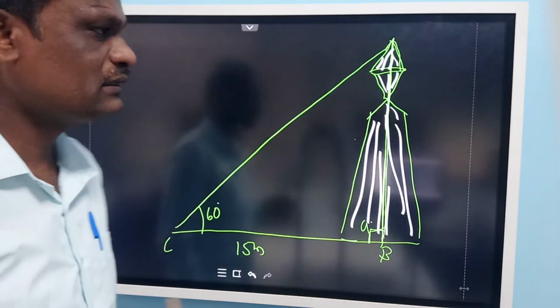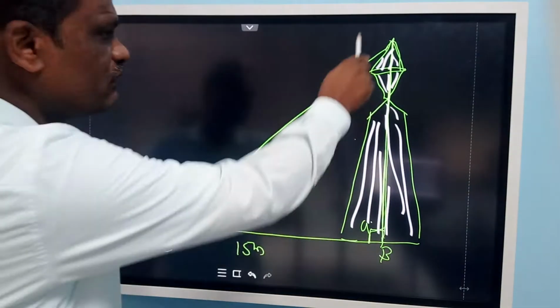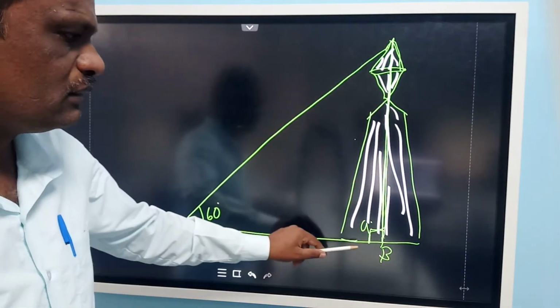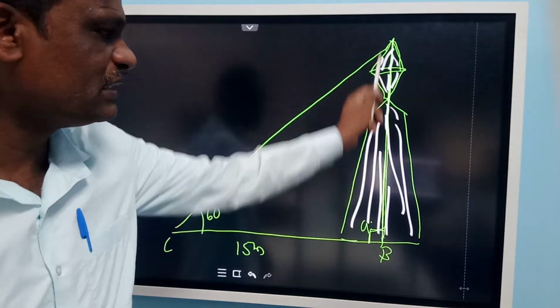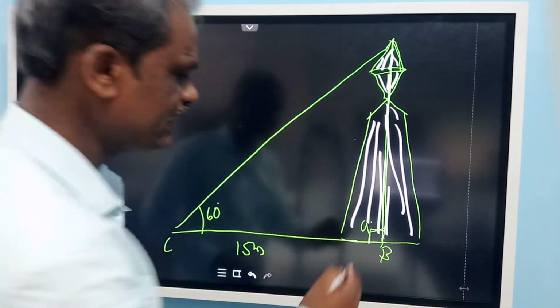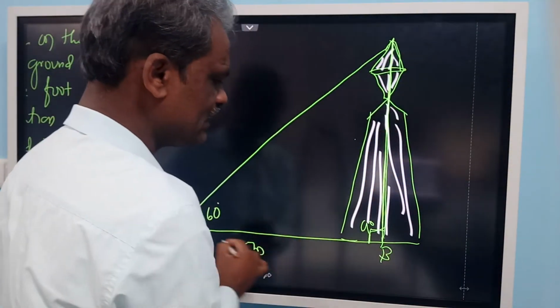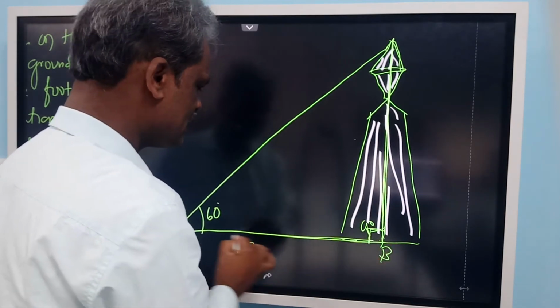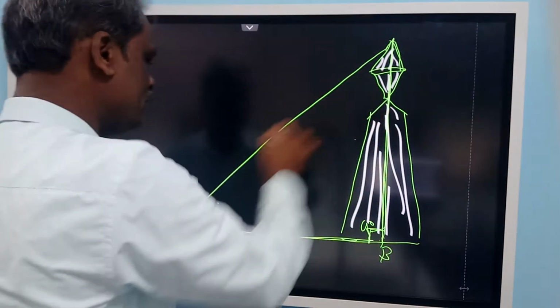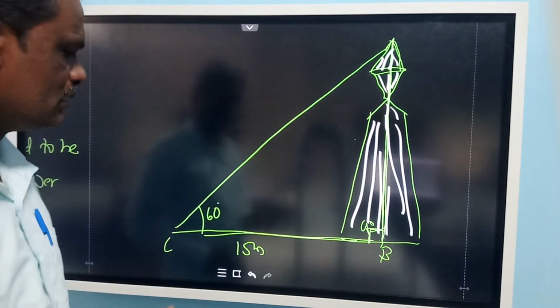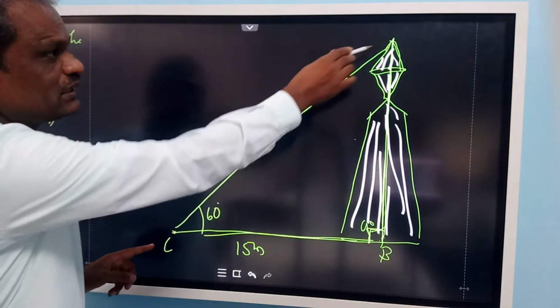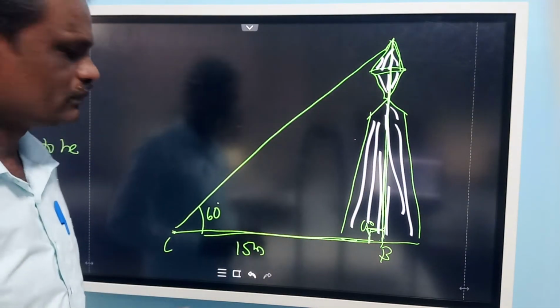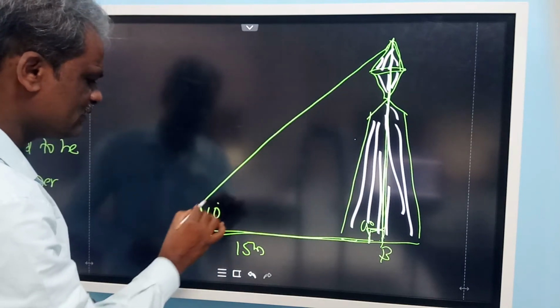So just look at this. A vertical tower stands on the ground. That means the angle formed between this vertical tower and the horizontal line is 90 degrees. You can form an imaginary right angle triangle here. From here to this perpendicular line, and this is the horizontal line. This is 90 degrees. It forms a right angle triangle. From here, a person is observing the peak of this tower. The angle of elevation is given as 60 degrees.